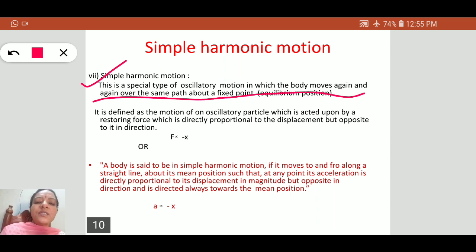Just now we discussed oscillatory motion. The same properties apply to simple harmonic motion, but here we give a definition.